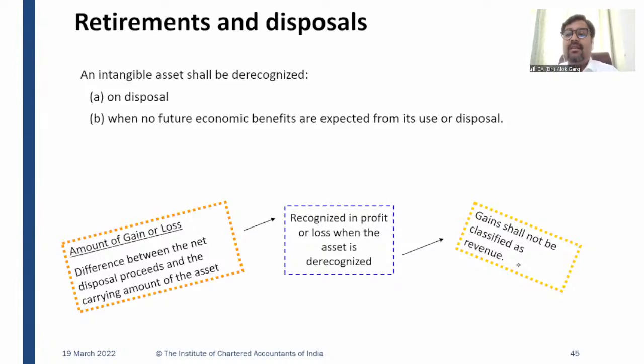If it is a gain, the gain should not be recognized as revenue. Please mind my words, it is not revenue, it is other income. Revenue is from the ordinary activities of the entity. Revenue is generally from the operations. Okay. This gain is not revenue, this gain is income. Okay. So this is regarding retirement and disposals.